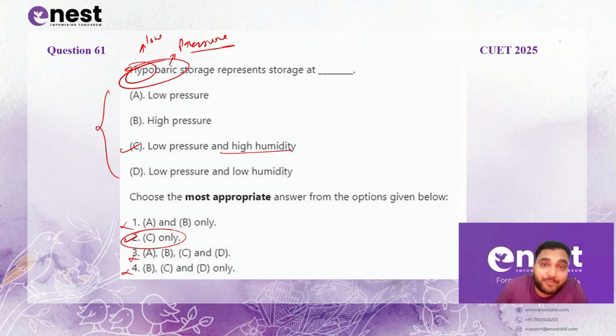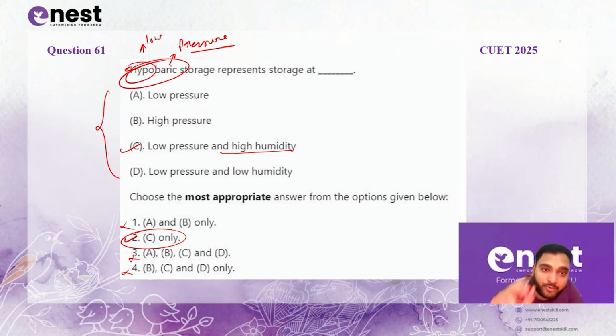Also, in hypobaric storage, foods are stored under reduced atmospheric pressure. It is also called low pressure storage and used to slow down the ripening of fruits and vegetables which continue to ripen even after they are harvested. Then humidity conditions can also be varied during the low pressure storage depending on the design of system and the fruit or vegetables particular requirement. But the defining feature in this technology is low pressure.